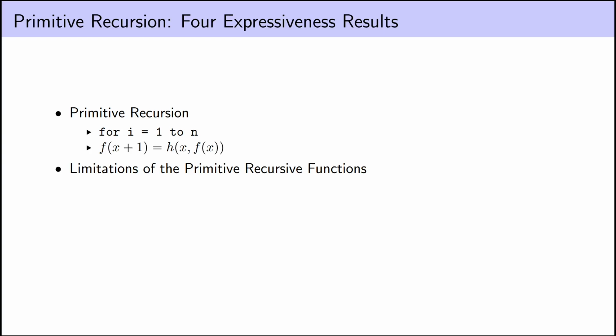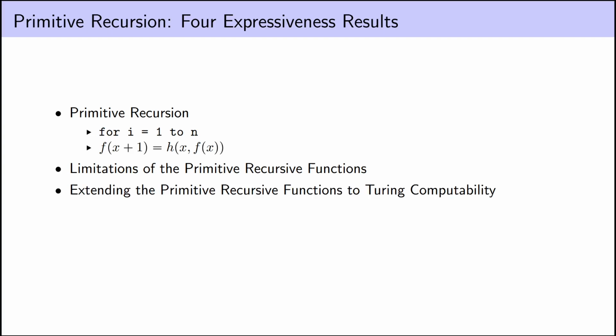Second, I want to talk about the limitations of the expressiveness of primitive recursive functions. Primitive recursion can't capture our full notion of Turing computability. Third, I want to talk about how we can extend our various presentations of the primitive recursive functions to capture the full notion of Turing computability. And fourth, I want to talk about one last presentation of the primitive recursive functions, one that seems hopelessly limited compared to the usual definition, but using clever coding arguments, we'll see that it winds up being just as expressive.